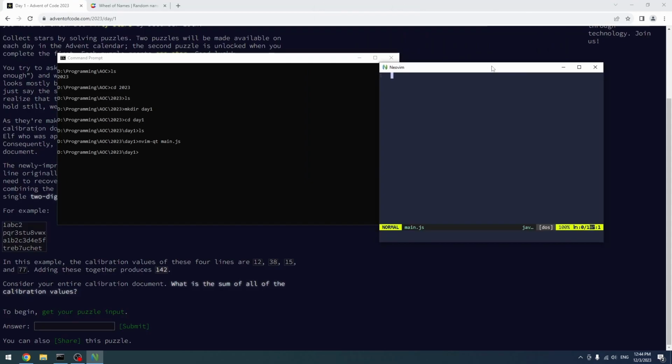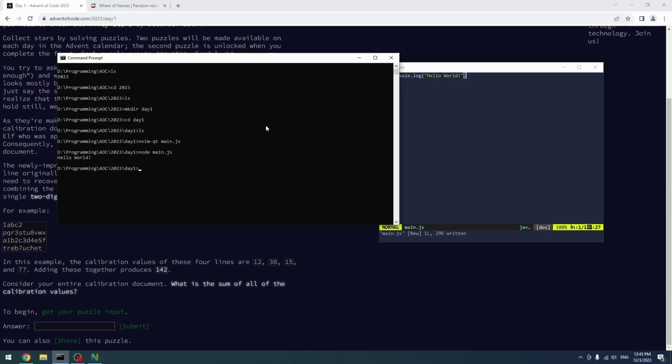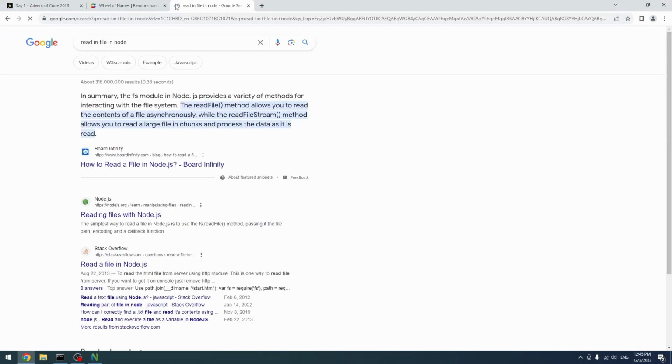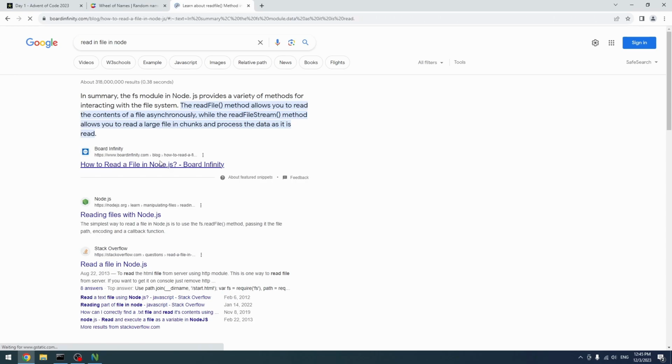Alright, so we can write a really basic hello world. Alright, and let's try this. So node main.js. Great, so that's a basic hello world. And alright, let's continue from here. So the first thing I probably want to do is actually find how to read in a file in Node. Read file.